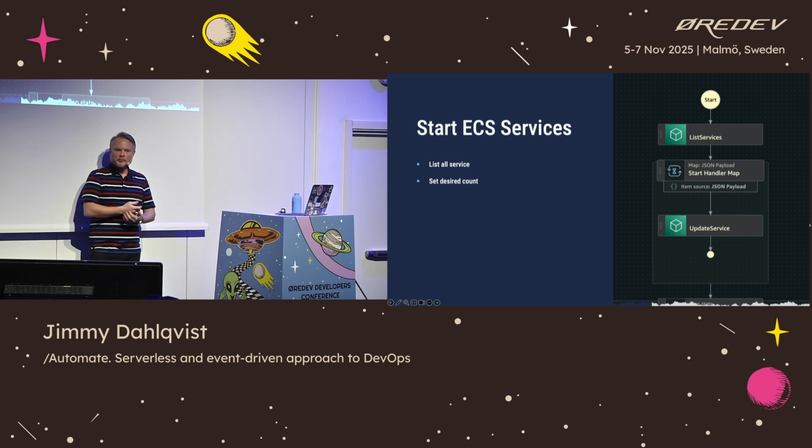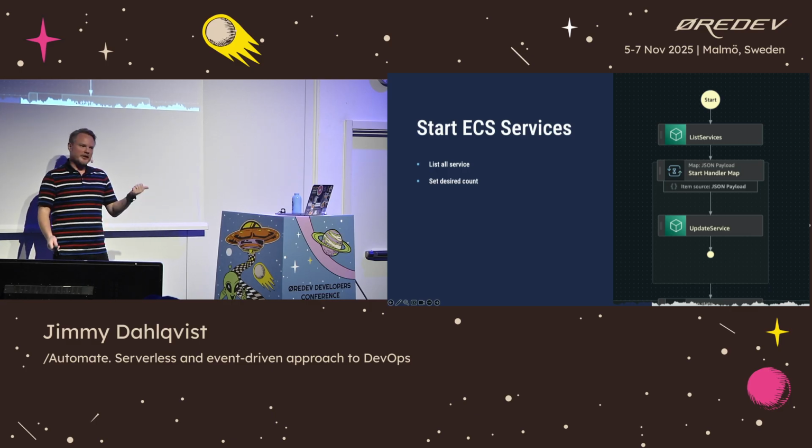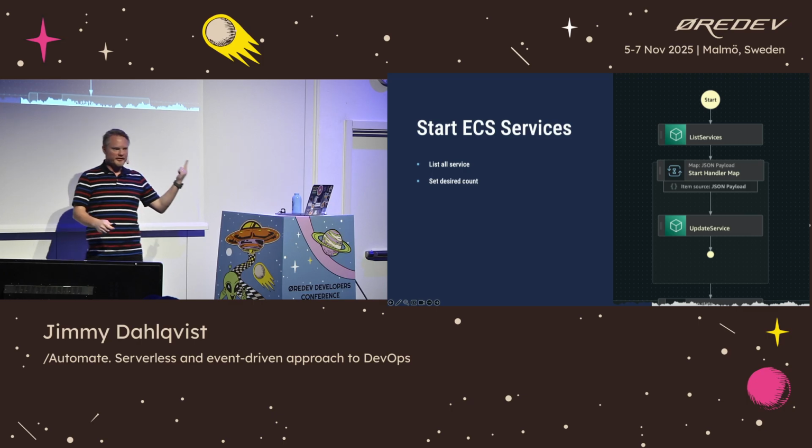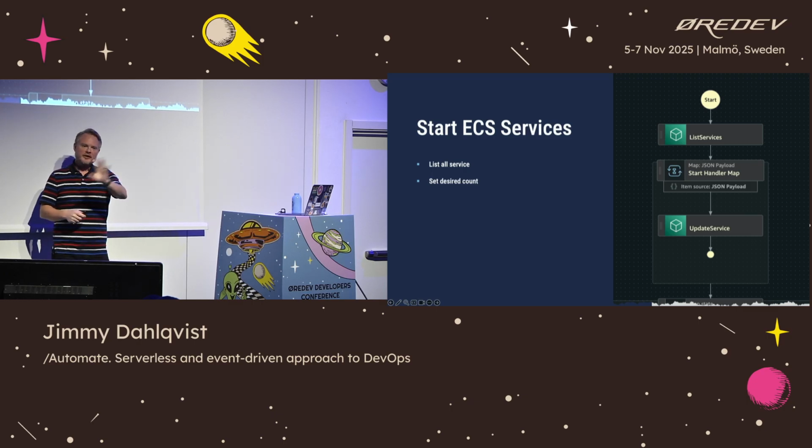Then we one more time use the map state that comes from AWS that loops everything in this list for us and calls update service where we set the desired count. In the start scenario, the desired count is 1 for development and test environments, and it's 2 for the production environment. And these mechanisms for starting and stopping you use both for scaling down and for stopping and starting completely.